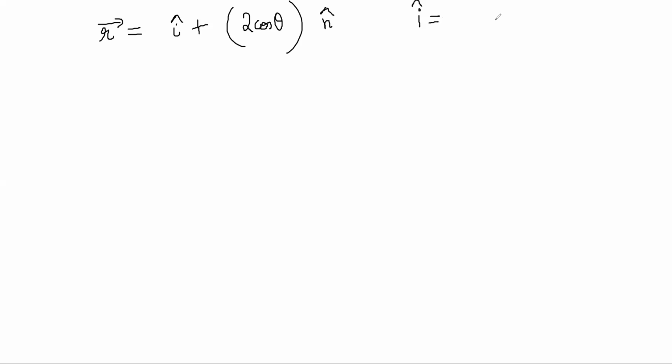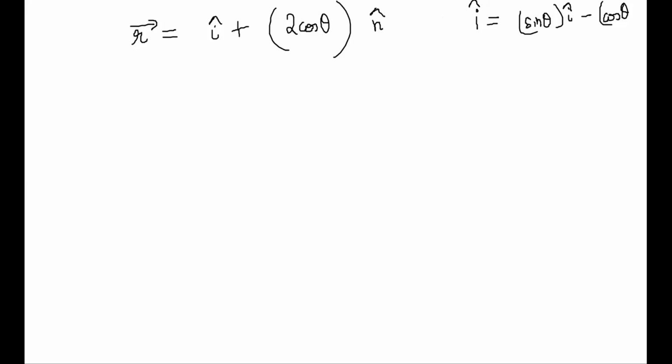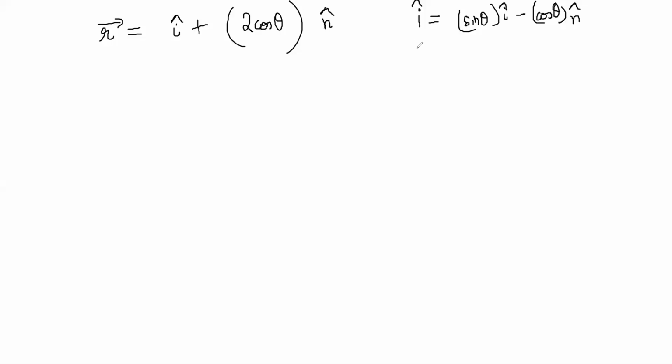I vector was sine theta I cap minus cos theta j cap, and j cap we can write as n vector. And the reflected ray vector was sine theta I cap plus cos theta n cap, right?